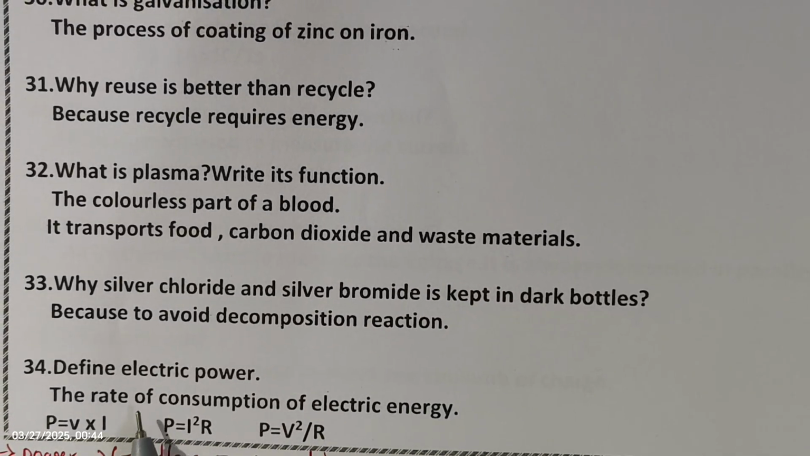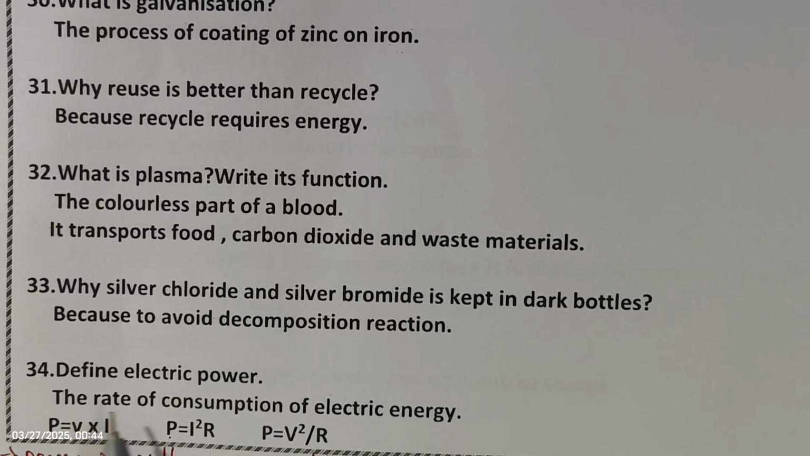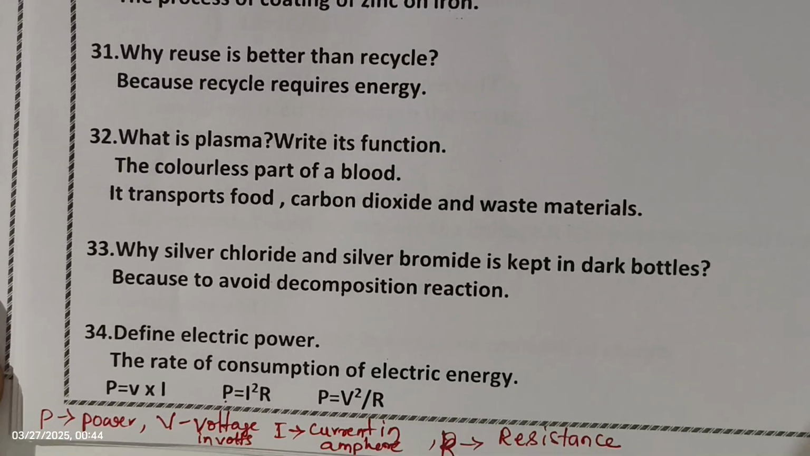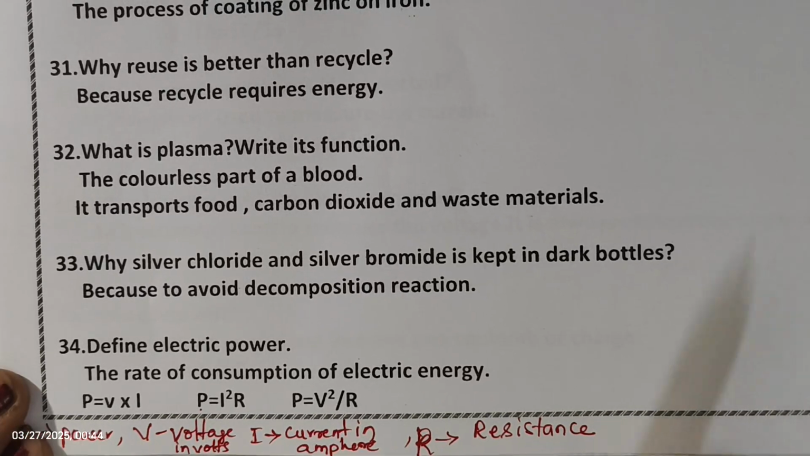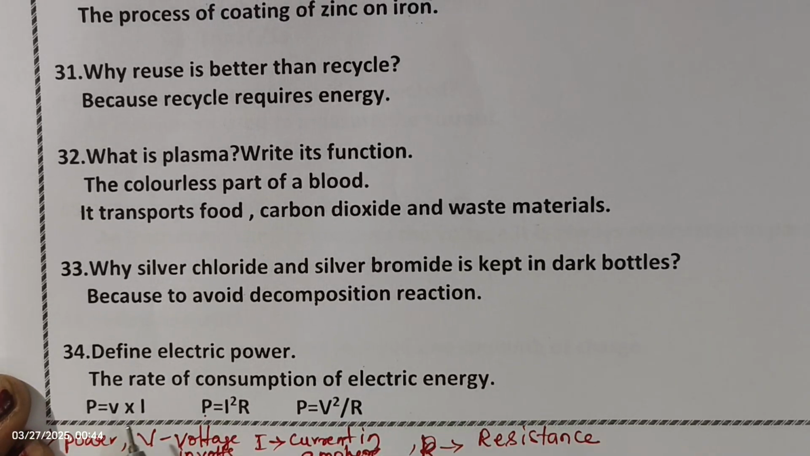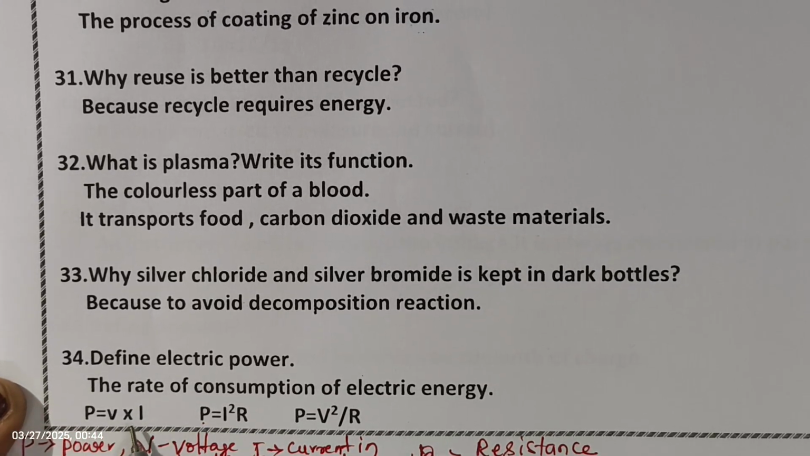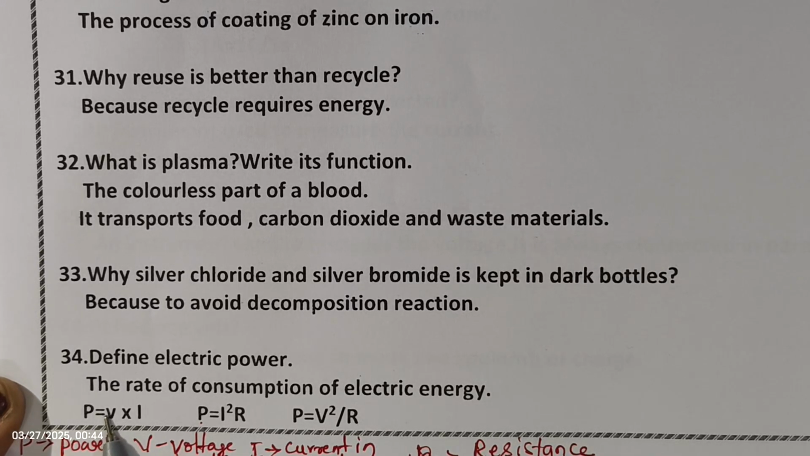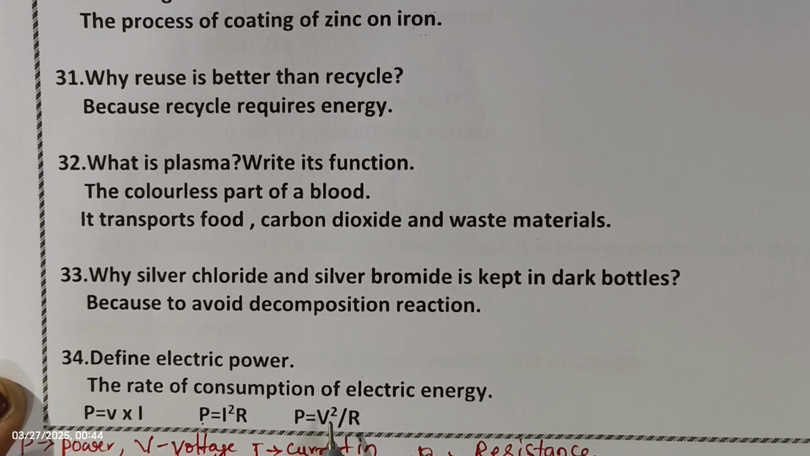Next question. Define electric power. The rate of consumption of electric energy is nothing but electric power. The power equation: P is equal to VI, where P is power, V is voltage in volts and I is current in ampere. So there are three power equations.